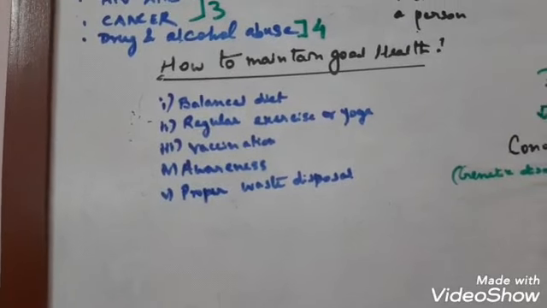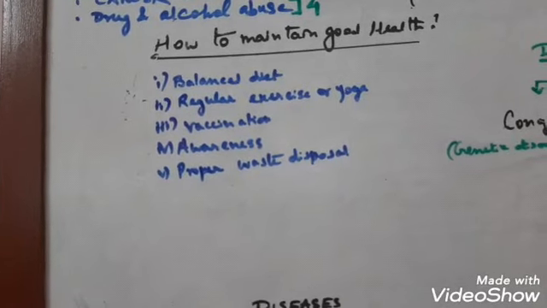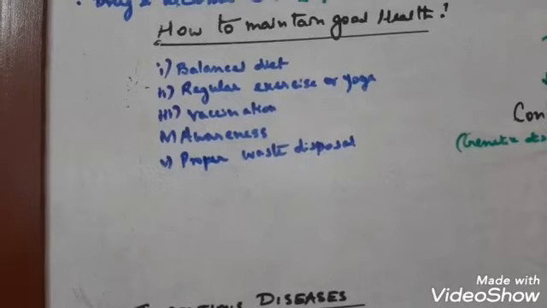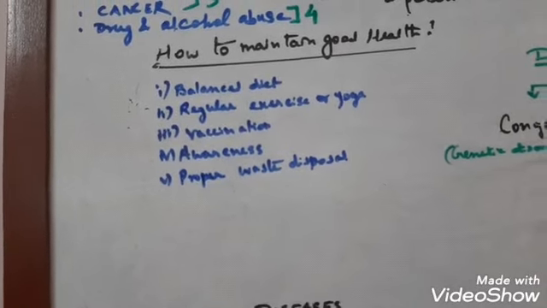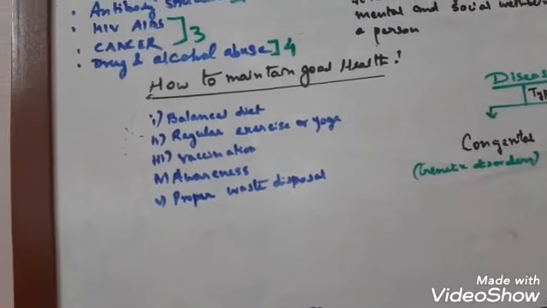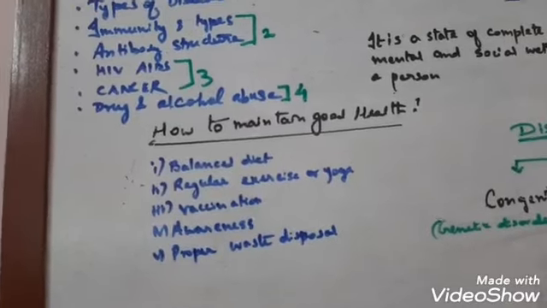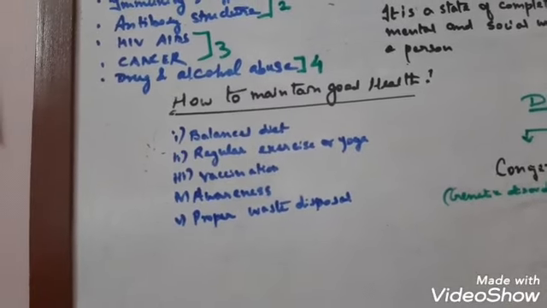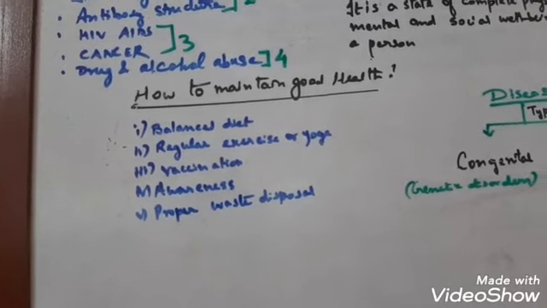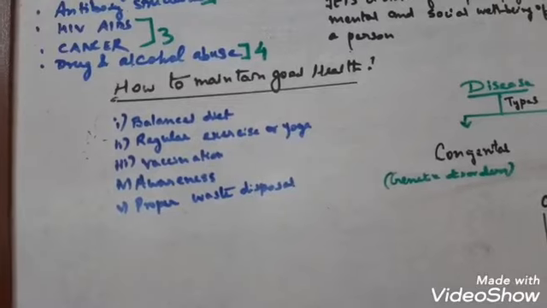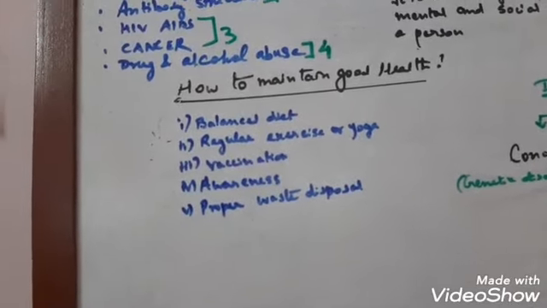Then the third point, vaccination, from time to time against various infectious diseases. The fourth point is awareness. You should be aware about the disease, its effects on the body and its functions. You can see how the governments of various countries are making people aware about COVID-19. We should spread awareness about the disease and its severity. Otherwise, if people do not become alert and aware, the disease will spread like anything, as it is spreading around the world. Clear?